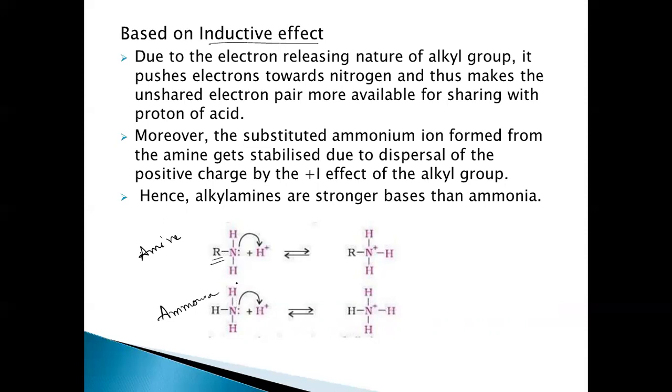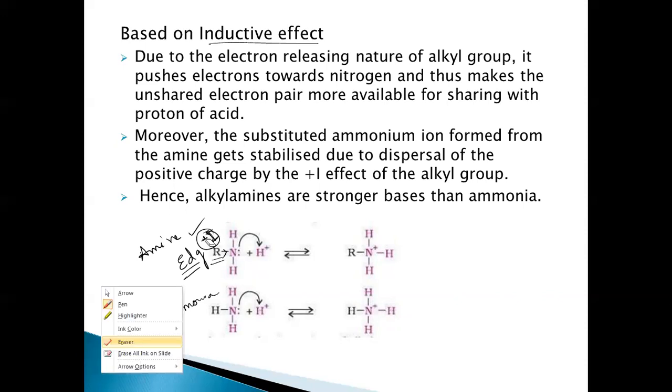So in which is it able to donate the electrons easily? Definitely amines, because what is R here? An electron releasing or donating group. Because of the plus I effect, alkyl groups donate electrons towards the nitrogen.